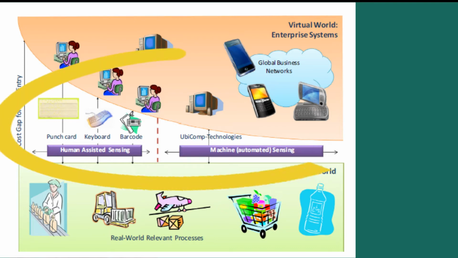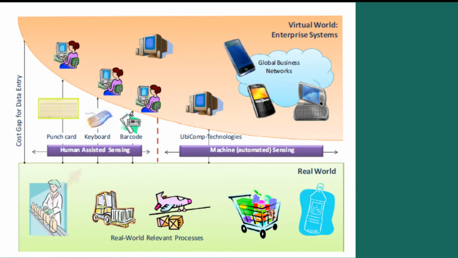A figure shows the decreasing cost of information exchange between the real world and the enterprise system with the advancement of machine to machine. Initially, all of these interactions were human based, for example via keyboard, or human assisted, for example via a barcode scanner.